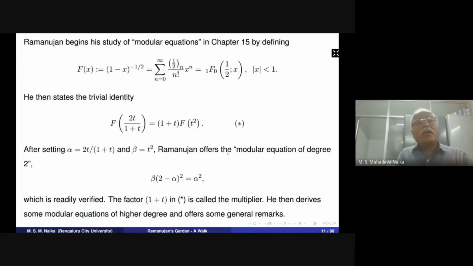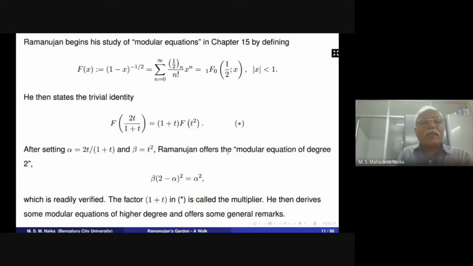So Ramanujan begins his study of modular equations in chapter 15 by defining f(x) = (1 - x)^(-1/2), which is the summation n equals 0 to infinity of (1/2)_n divided by n factorial x^n for |x| less than 1 for convergence. He then states the trivial identity f(2t/(1+t)) = (1+t) f(t^2), as in star.